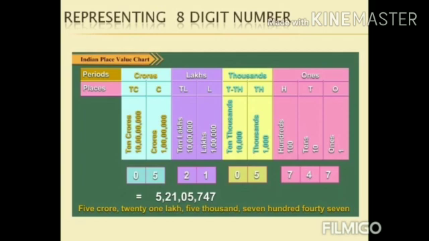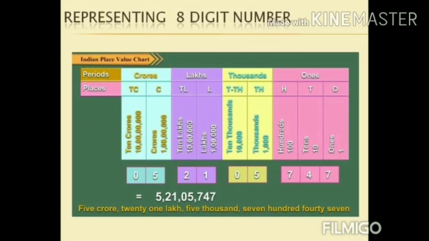Here tell me children, how many thousands we have in this number? We have 5 thousands. How many 10,000s are there in 10,000s place? We have 0 10,000s. So I have represented with 0. Okay. How many 10 lakhs we have? We have 2 10 lakhs. 2 10 lakhs means 20 lakhs. Okay. How many crores we have in crores place? That is 5 crores we have. Okay.